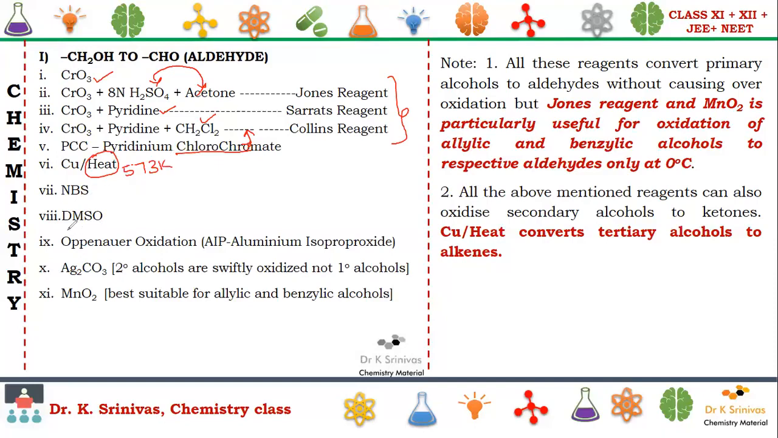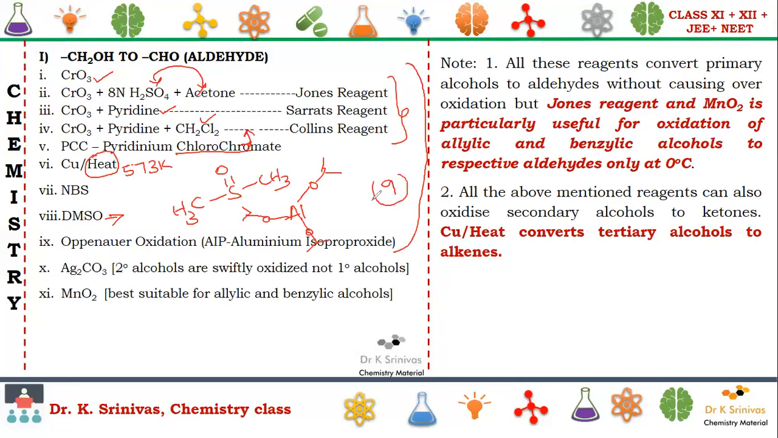N-bromosuccinimide, DMSO is nothing but dimethyl sulfoxide. I am writing the structure, so please make a note of this structure also. Dimethyl sulfoxide. Next is Oppenauer oxidation. That is aluminum isopropoxide. How many are there? Three are there. So we'll write the compound structure like this. Here I am writing the bond like this. Isopropyl oxide, oxygen. This is aluminum isopropoxide. Up to here, children, means a total of 9 reagents.